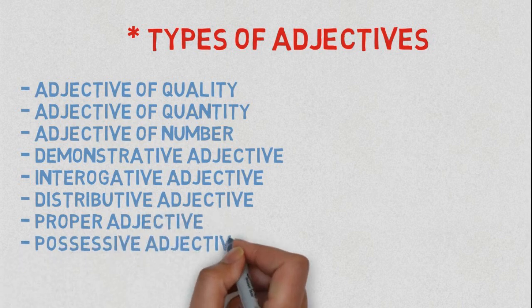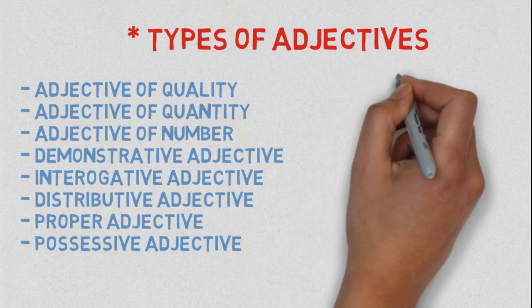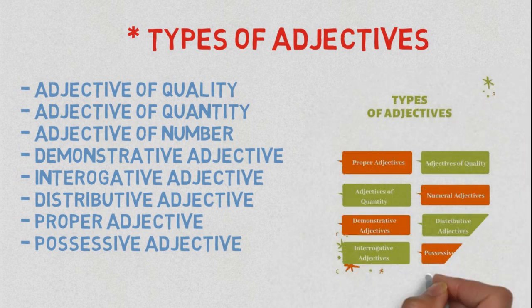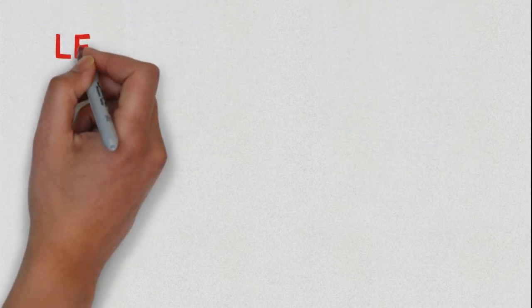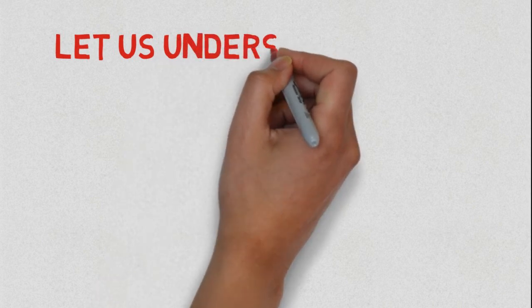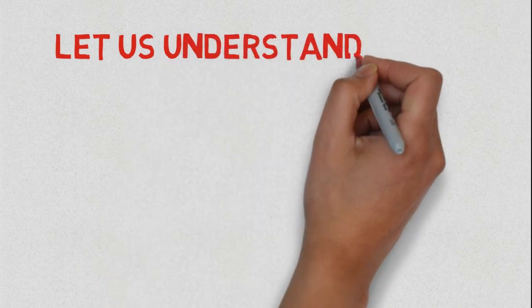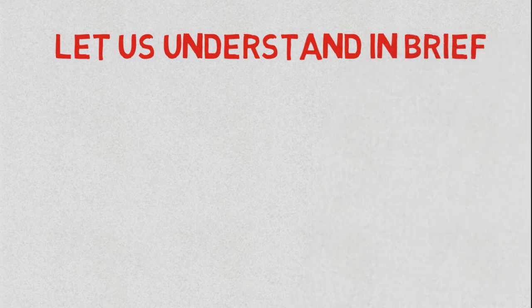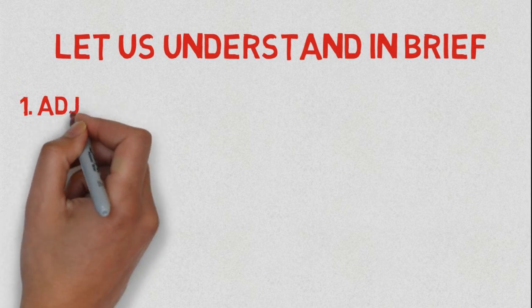Interrogative adjective. Number 6. Distributive adjective. Number 7. Proper adjective. Number 8. Possessive adjective. So basically there are 8 types of adjectives. Now let us understand these types of adjectives in brief.